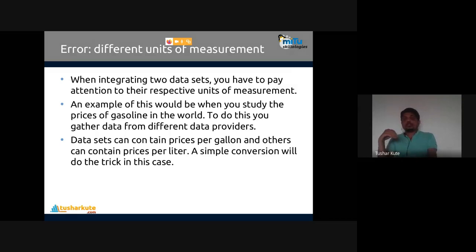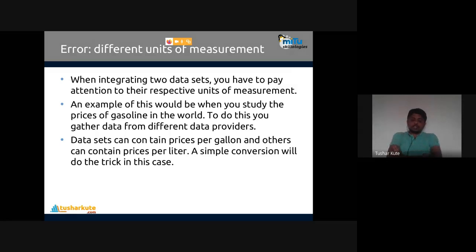When you encode the data, say my name is Tushar and I convert it into a format like 5, and your name is 6. Mathematically 6 is greater than 5, but can you compare two persons by their name? Not possible. That is the misinterpretation introduced by the encoding method.